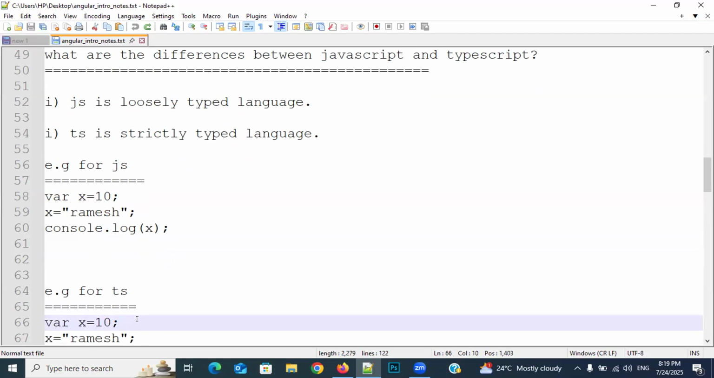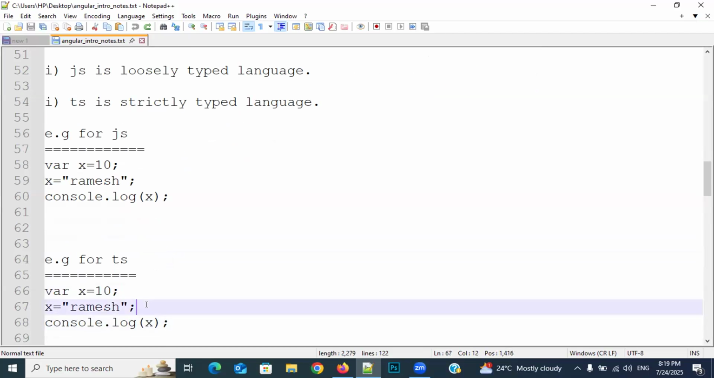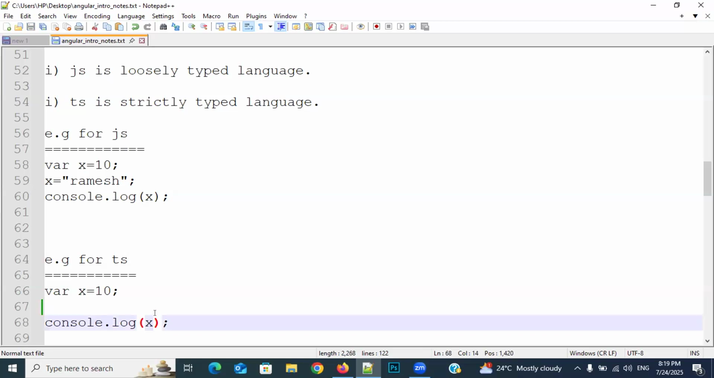See here everybody, here I am writing var x equal to 10. And observe there, I did not assign any data type. Understand it everybody. I did not assign any data type. This is a strictly typed language, but still I did not assign the data type. So here I'm printing the text. What is the output I will get? 10 or error in TypeScript? I think error, Ramesh. We didn't specify the data type.